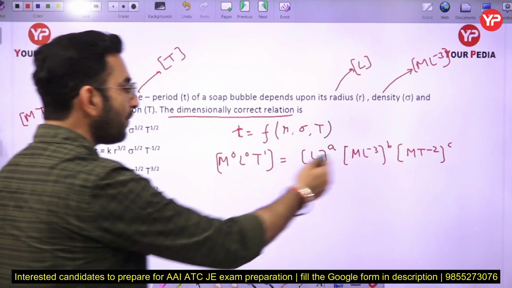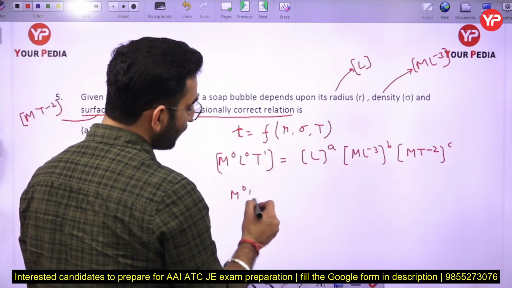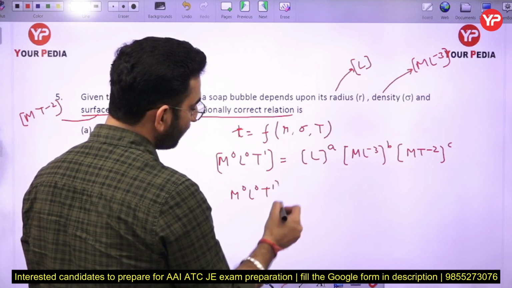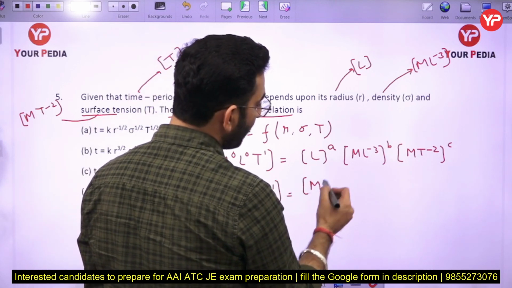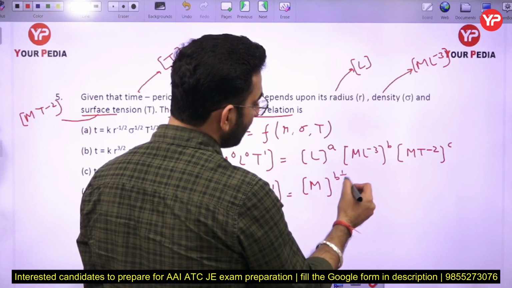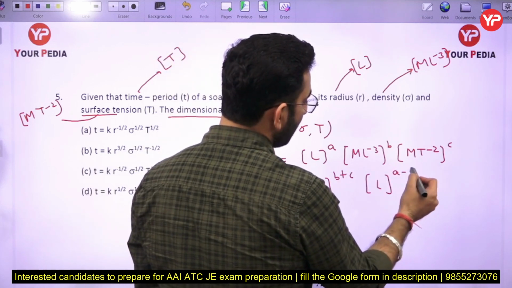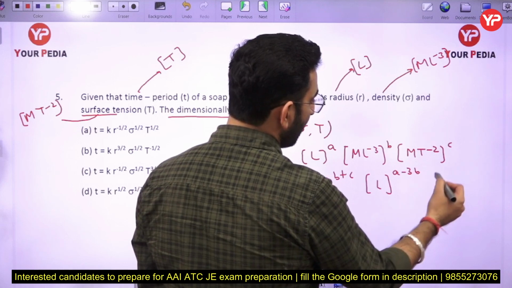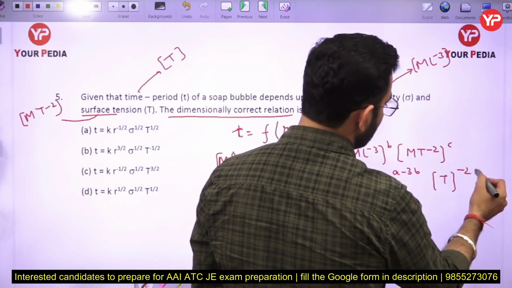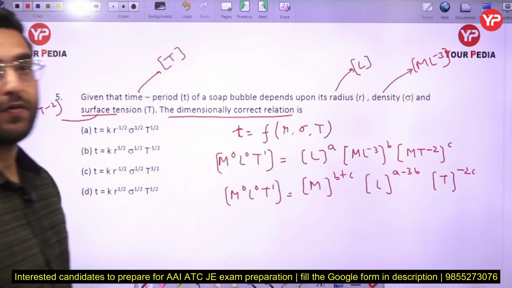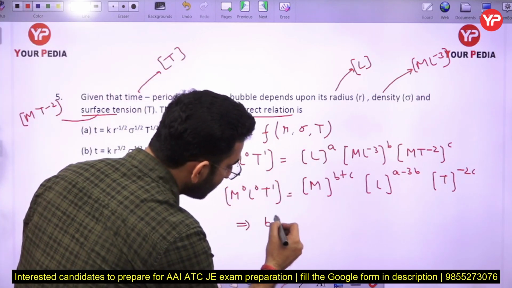So if I compare the powers of M, L and T here, first of all let me simplify it further. You are going to get M to the power b plus c, L to the power a minus 3b, and T to the power minus 2c here. So if I compare the powers of M, L and T, you are going to see that b plus c is equal to 0.